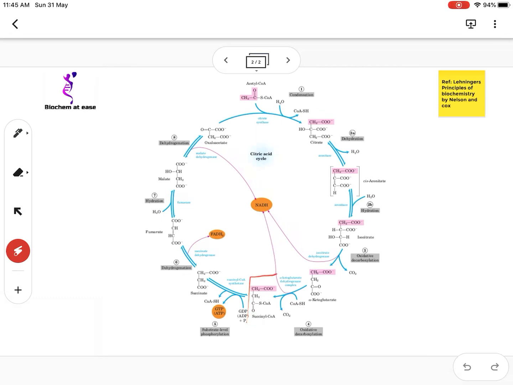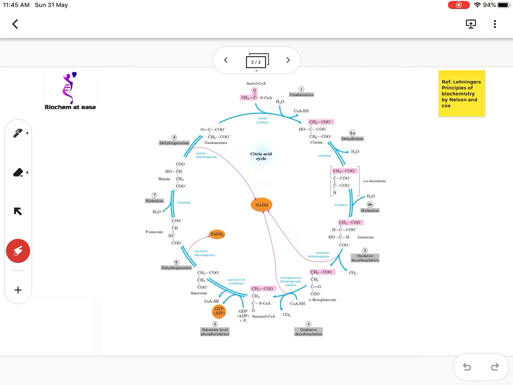The succinyl-CoA then undergoes substrate level phosphorylation catalyzed by enzyme succinyl-CoA synthetase, and in this reaction 1 molecule of GDP or ADP is phosphorylated to GTP or ATP, and the product formed is succinate, a 4 carbon compound.